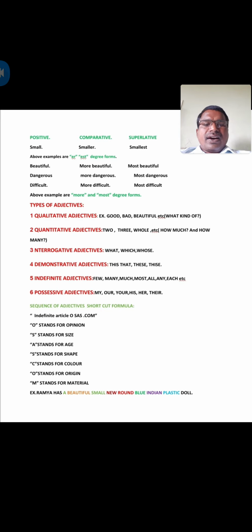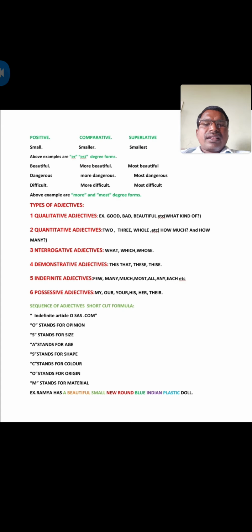Here doll is the noun, and before doll we find different describing words. Those are all describing words of doll. Here beautiful, small, new, round, blue, Indian, plastic. These are all describing words of doll. So before this we have used a. Why? Because here beautiful, the first word after the article, starts with a consonant sound. So a is the indefinite article.